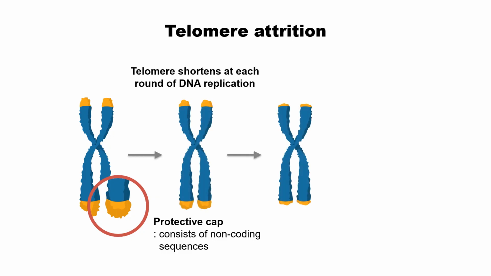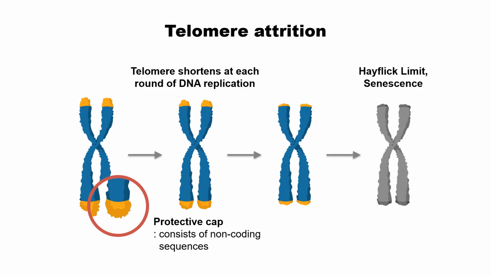During cell division, DNA should be replicated, and at every step of replication, the telomere gets shortened. This is due to the direction of the new DNA strand synthesis, and the Okazaki fragment can explain this shortening. At every step the telomere gets shorter, and when it reaches the limit, the cells cannot replicate anymore. This was demonstrated by Hayflick, so this limit is called the Hayflick limit. In human cells, about 50 divisions is known to be the limit of cell division.